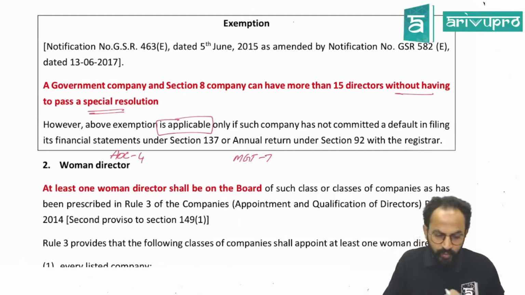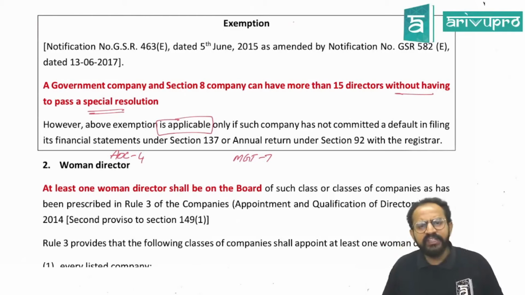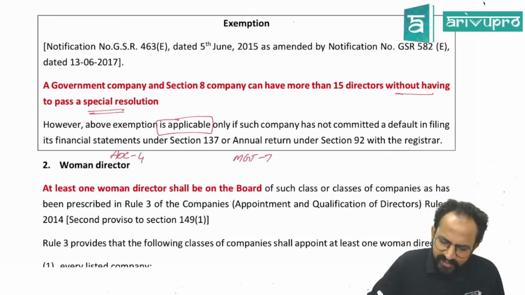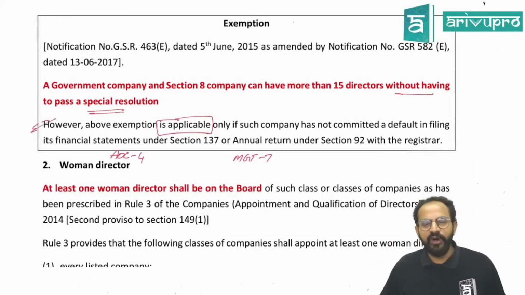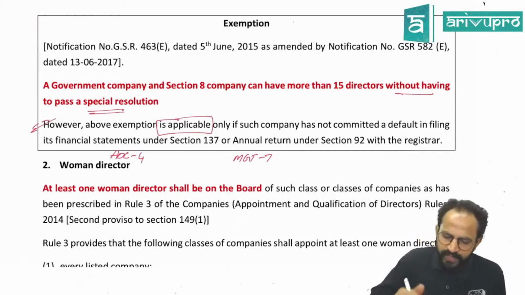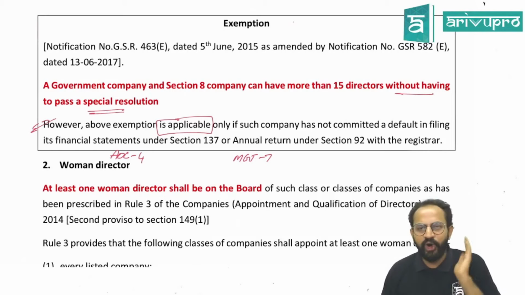So remember this exemption. Wherever we see this exemption, this particular clause will repeat: that there should be no default in filing of the financial statements and annual return. So remember that. So we got to know the minimum number of directors.